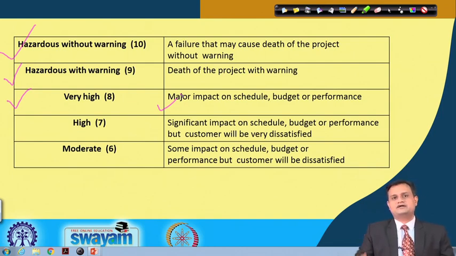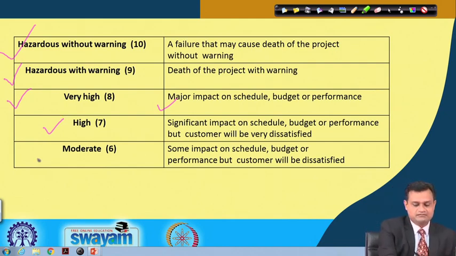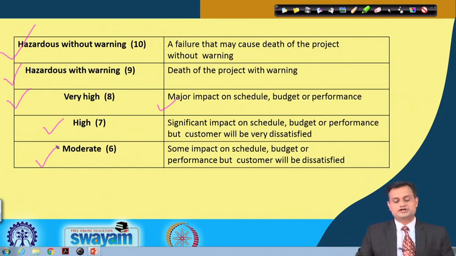Here I just tried to relate it with the project, you are doing a Six Sigma project. High, significant impact on schedule, budget and performance, but the customer will be very dissatisfied. And moderate, some impact on schedule, budget and performance, but the customer will be dissatisfied.